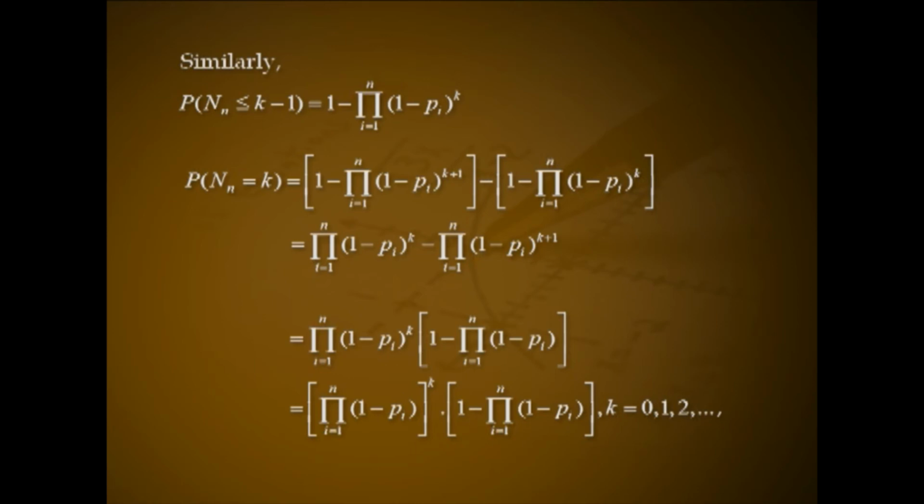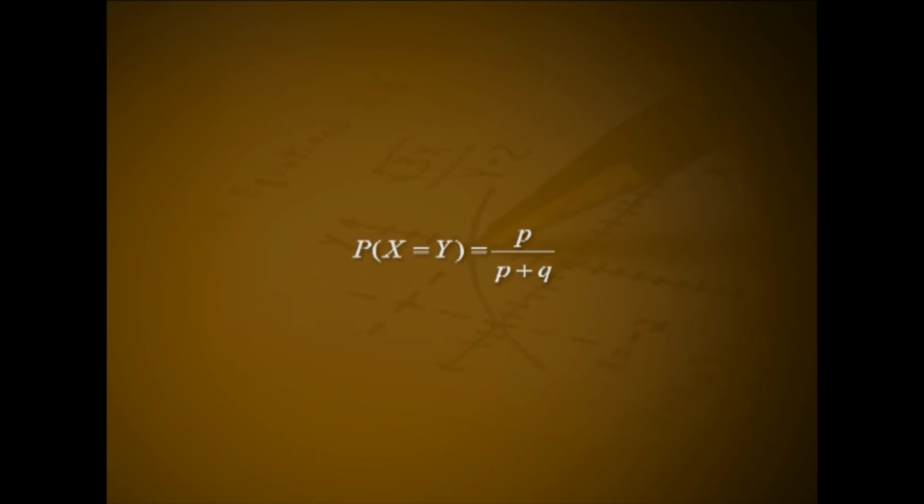the product over i from 1 to n of (1 - pi) all raised to k minus the product of (1 - pi) raised to k + 1, that is the product of (1 - pi) raised to k into 1 minus the product of (1 - pi), for k equal to 0, 1, 2, etc. That is, Mn is a geometric random variable with parameter p equal to 1 minus the product over i from 1 to n of (1 - pi).